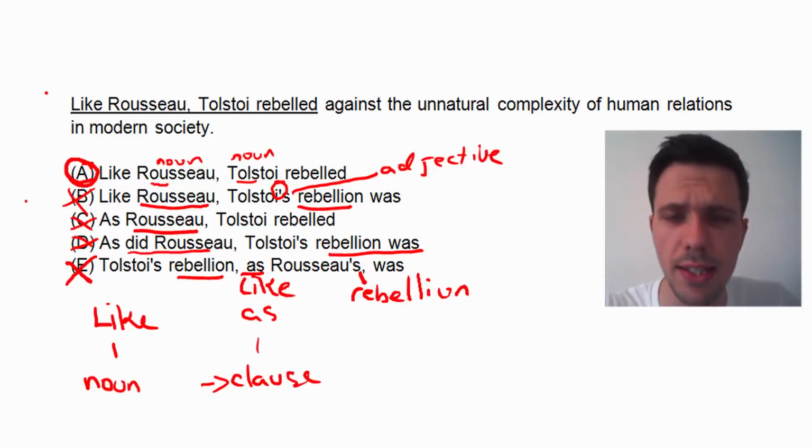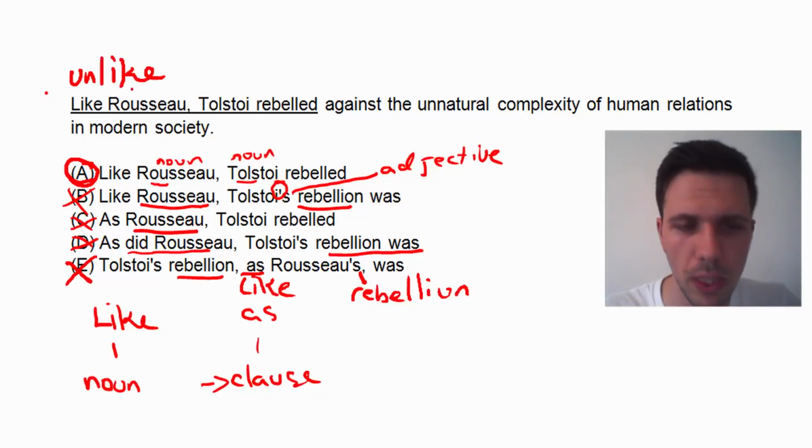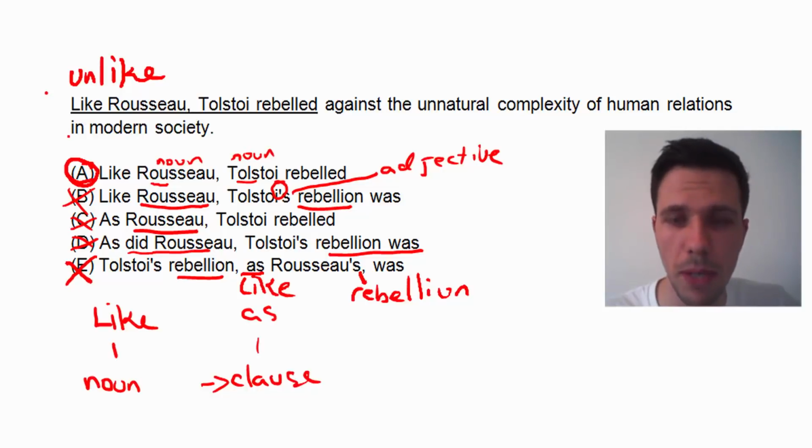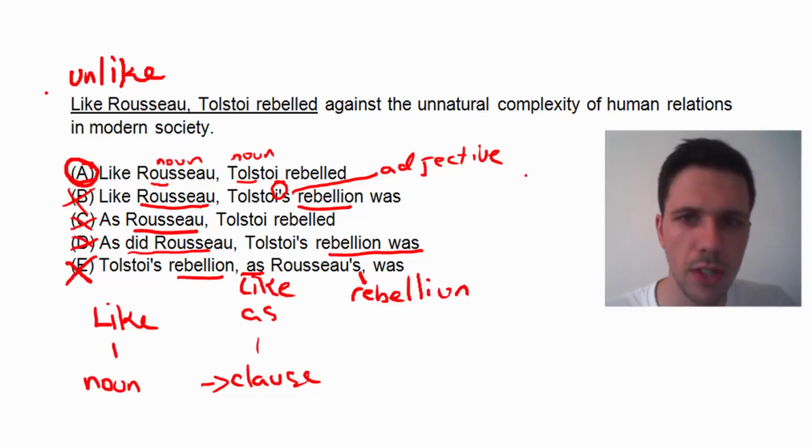So this is, as I said, a typical GMAT question. It comes up again and again. It comes up with the word like. It can also often be with the word unlike. And so make sure that when you have this kind of comparison, you're comparing nouns, and also anytime you have a comparison, the comparison has to be logical. So A is our answer.